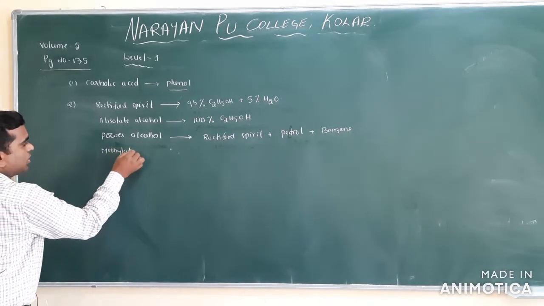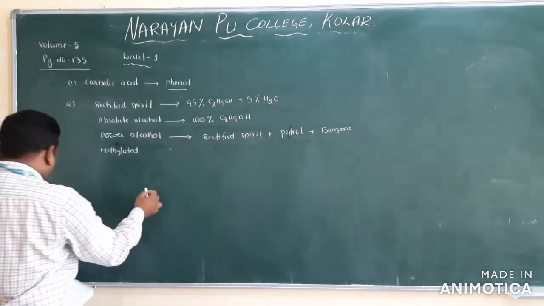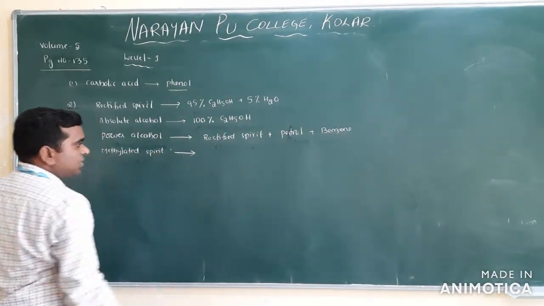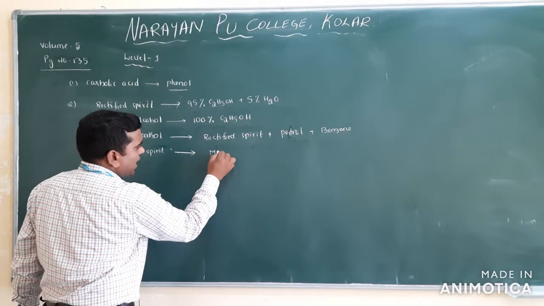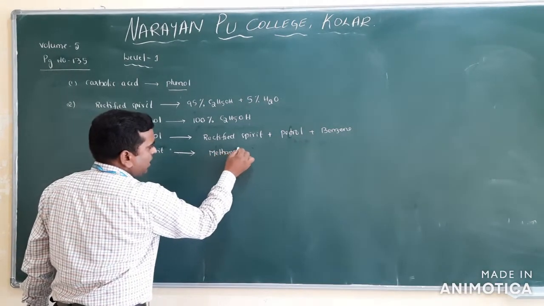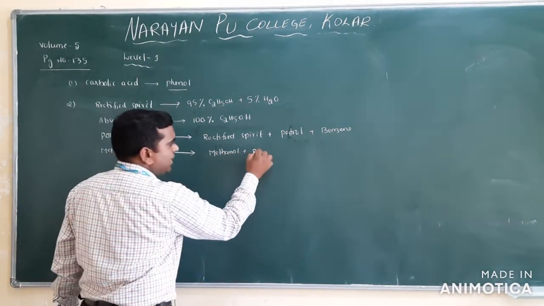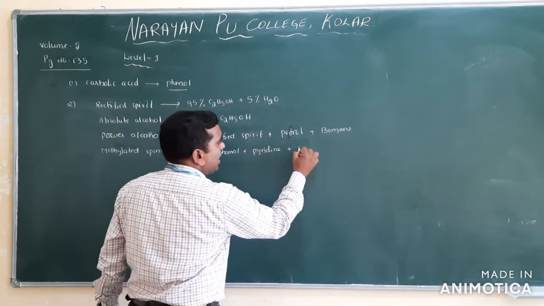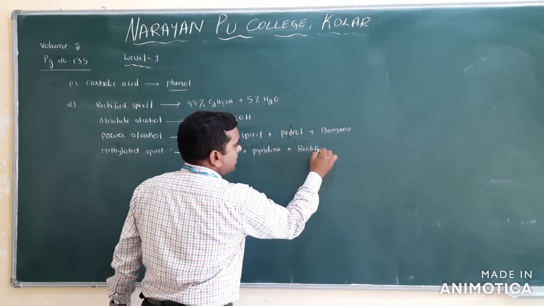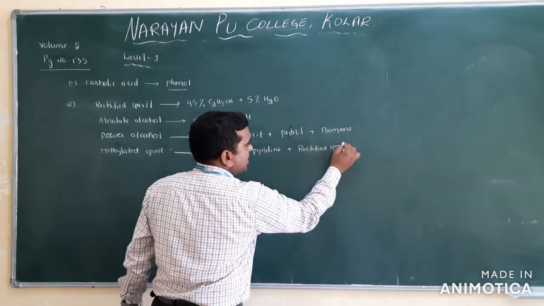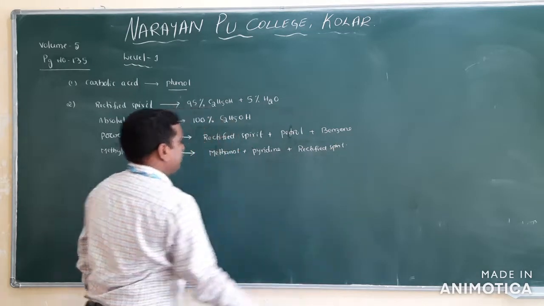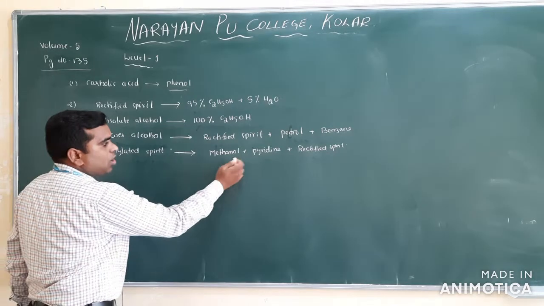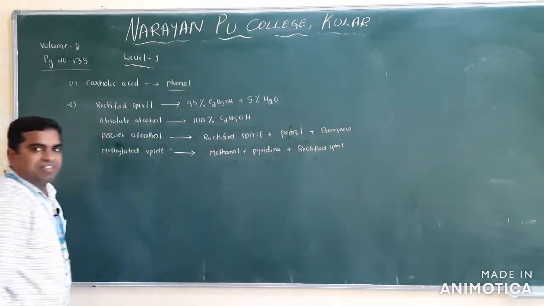Methylated, just note it all down. Methylated alcohol, or you can say methylated spirit. In this one we have methanol plus pyridine, plus rectified spirit. This is the combination. What is methylated spirit here? Methylated spirit is methanol, pyridine and rectified spirit.